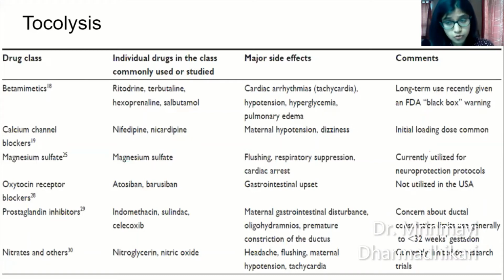Magnesium sulfate is also used as a tocolytic agent, but it has a bigger role in neuroprotection in preterm deliveries. So we'll be taking a look at that. Oxytocin receptor antagonist, atosiban. It's a wonderful drug, very effective. However, cost is an issue, a slight issue. Prostaglandin inhibitors like indomethacin and nitrates, for example, nitroglycerin. Patches also can be used, but currently it is limited to research trials.